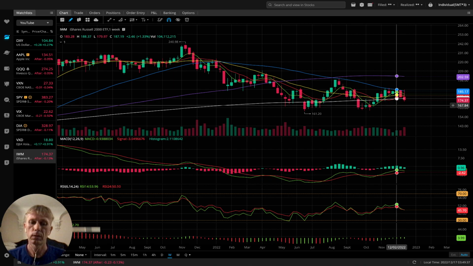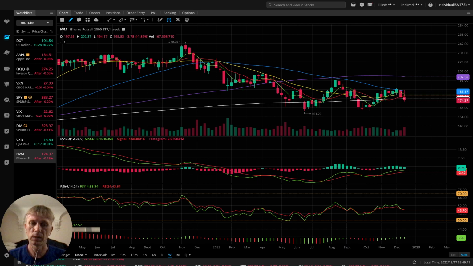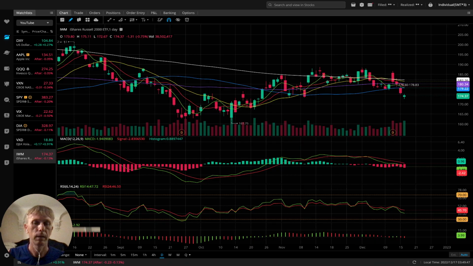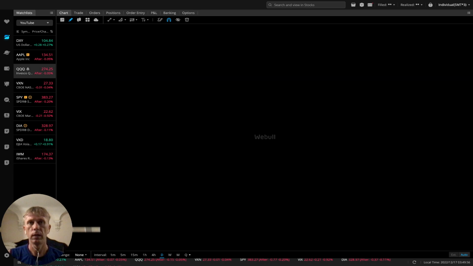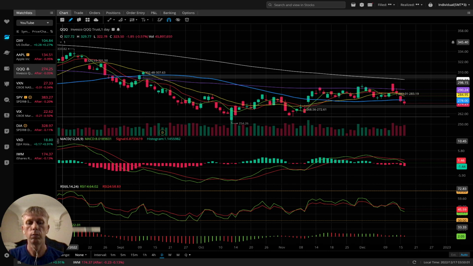Monthly bearish. Weekly still kind of bullish with bearish possibility, but daily it's already bearish, right? That's what we have. Let's do a summary. All indexes monthly in bearish mode, and weekly they're in bullish mode.